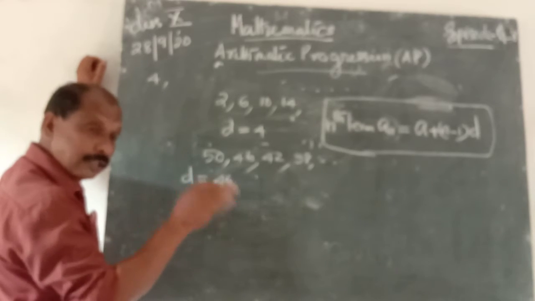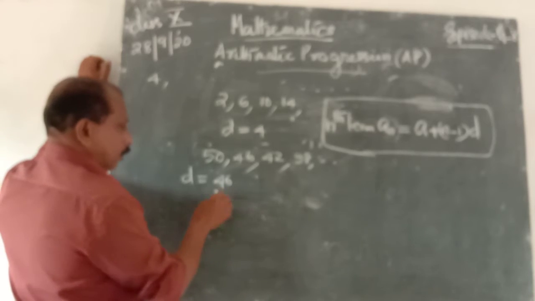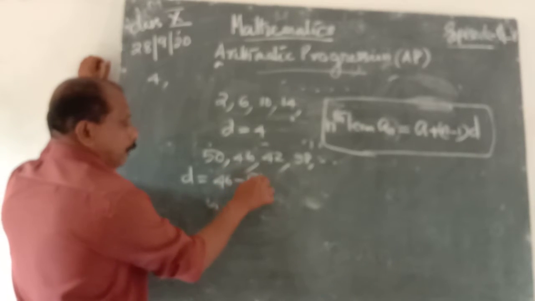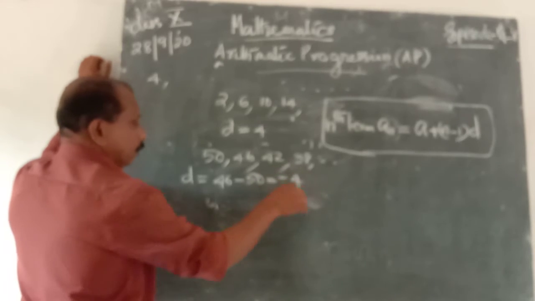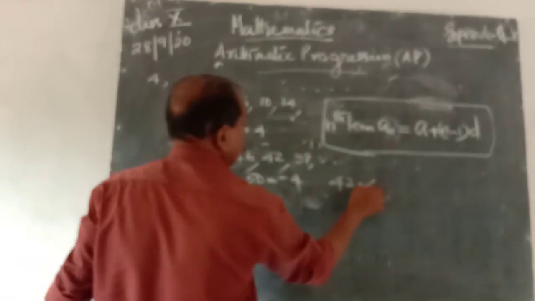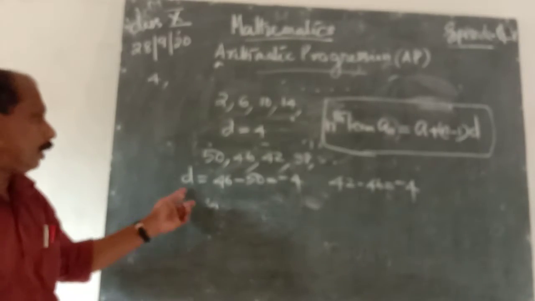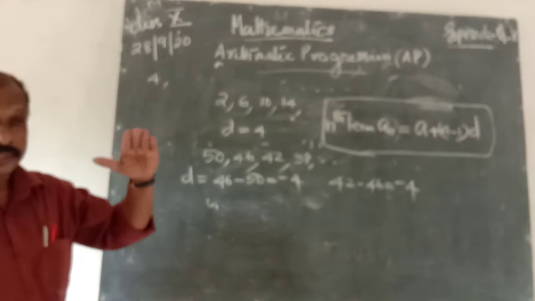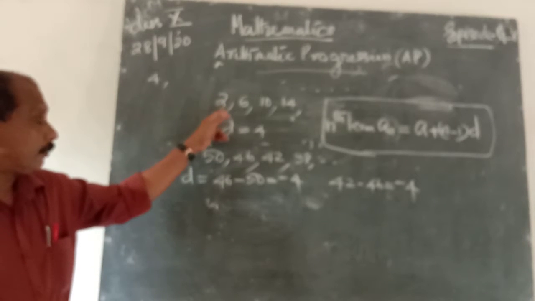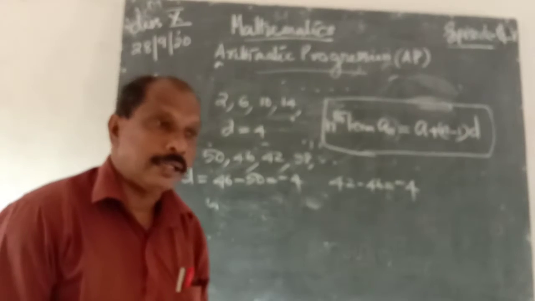It is always second term minus first, third minus second term, and so on. That is 46 minus 50 is equal to minus 4. Then 42 minus 46 is also minus 4. Therefore, d is minus 4, which implies that the first example, 2, 6, 10, 14, etc., is an arithmetic progression.